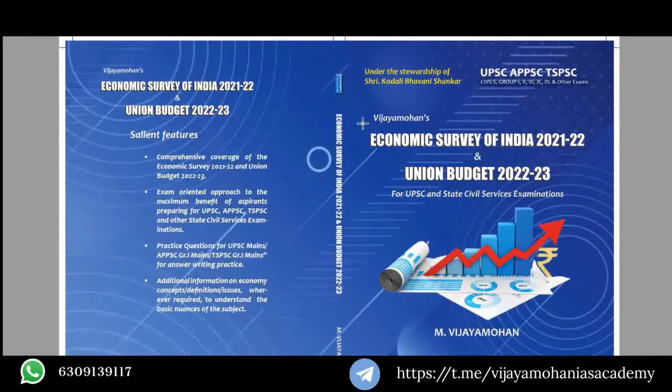The economic survey of India and union budget are an important resource for the public service commission examinations.